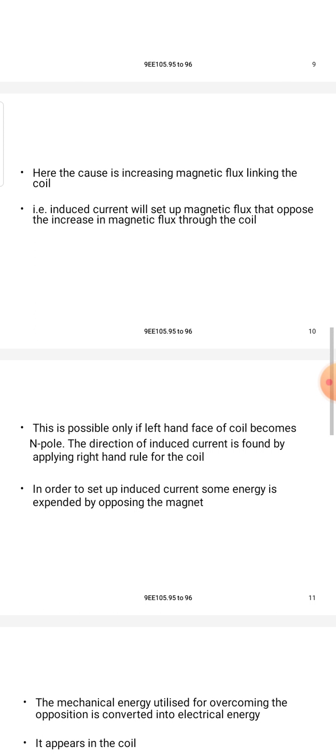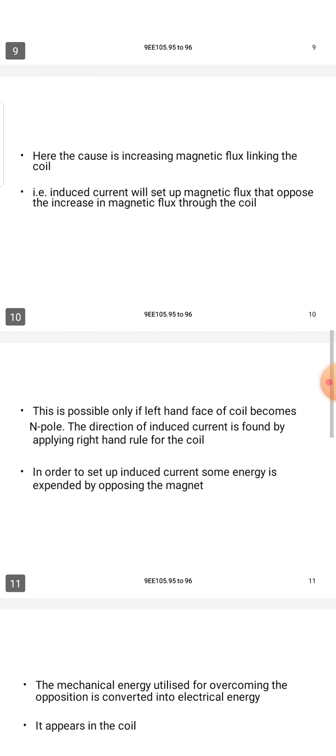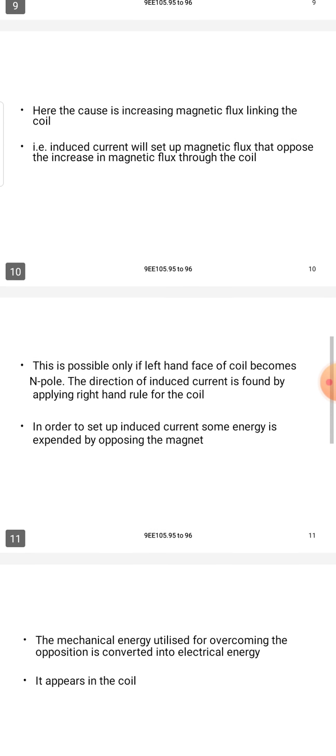Here the cause is the increasing magnetic flux linking the coil. That is, the induced current will set up a magnetic flux that opposes the increase in magnetic flux through the coil.